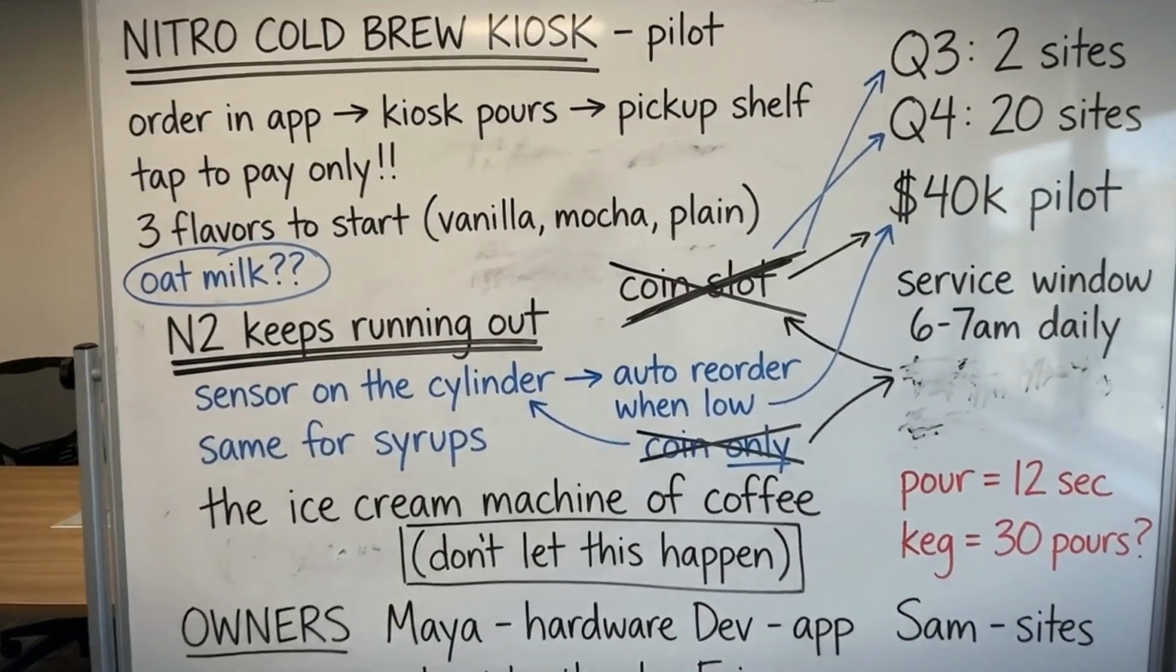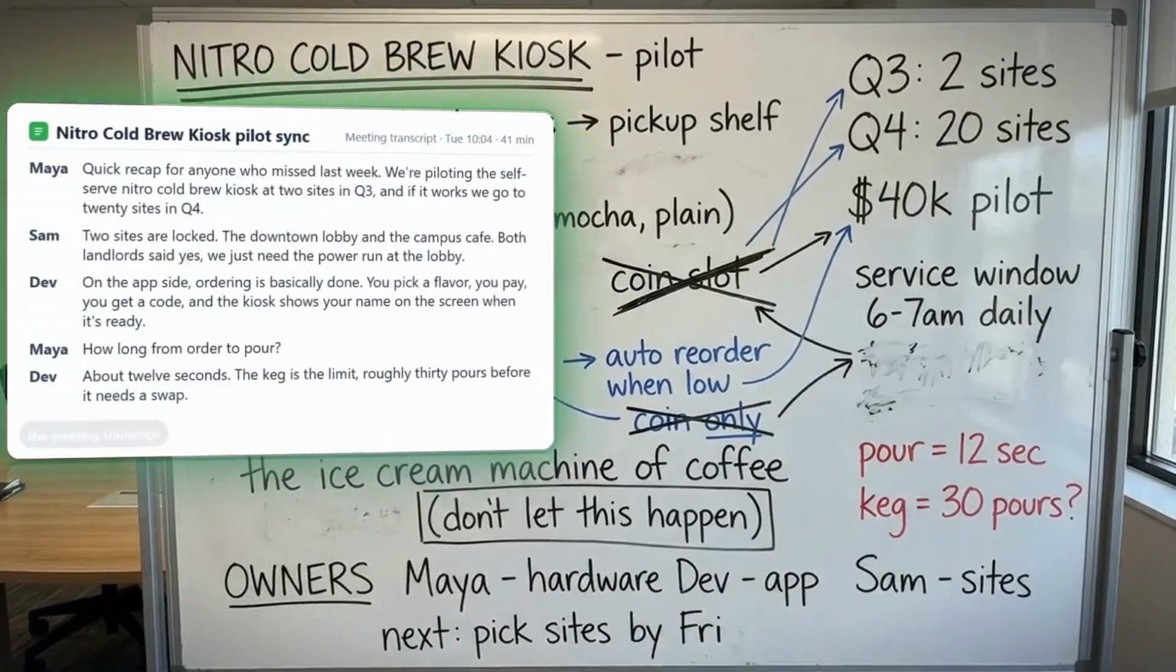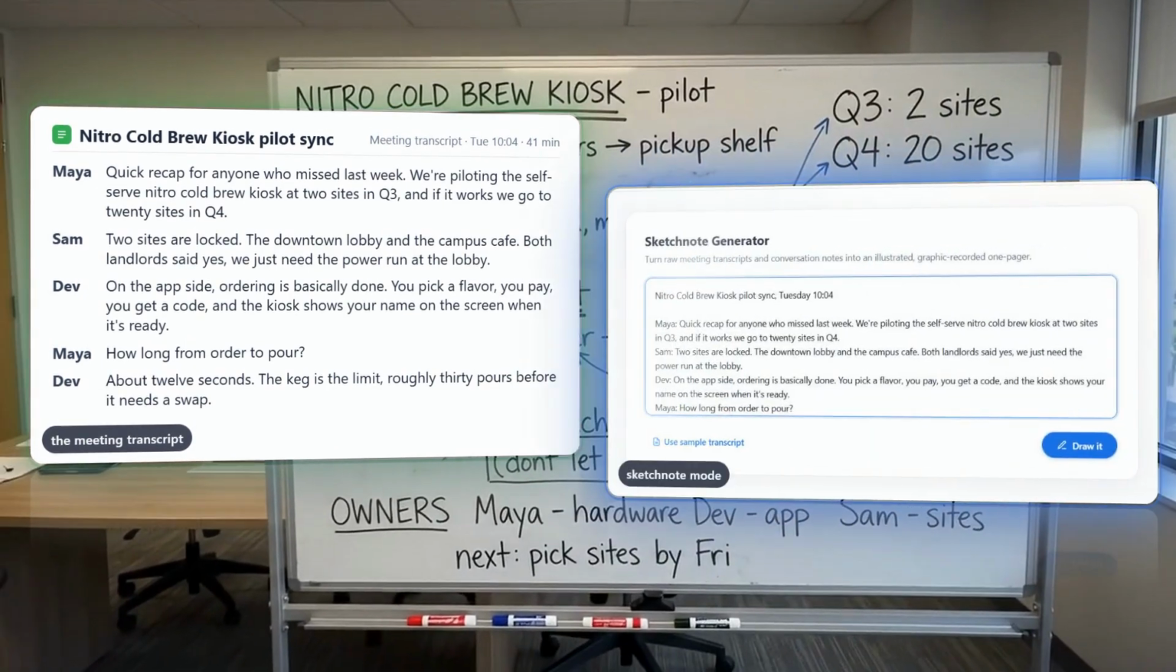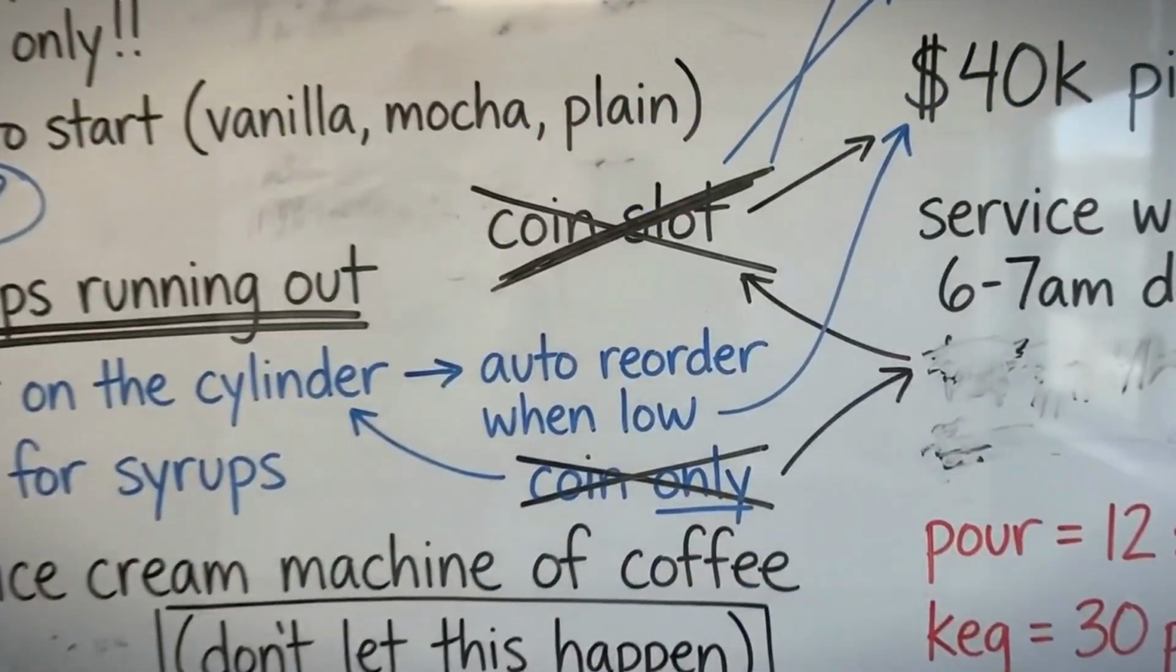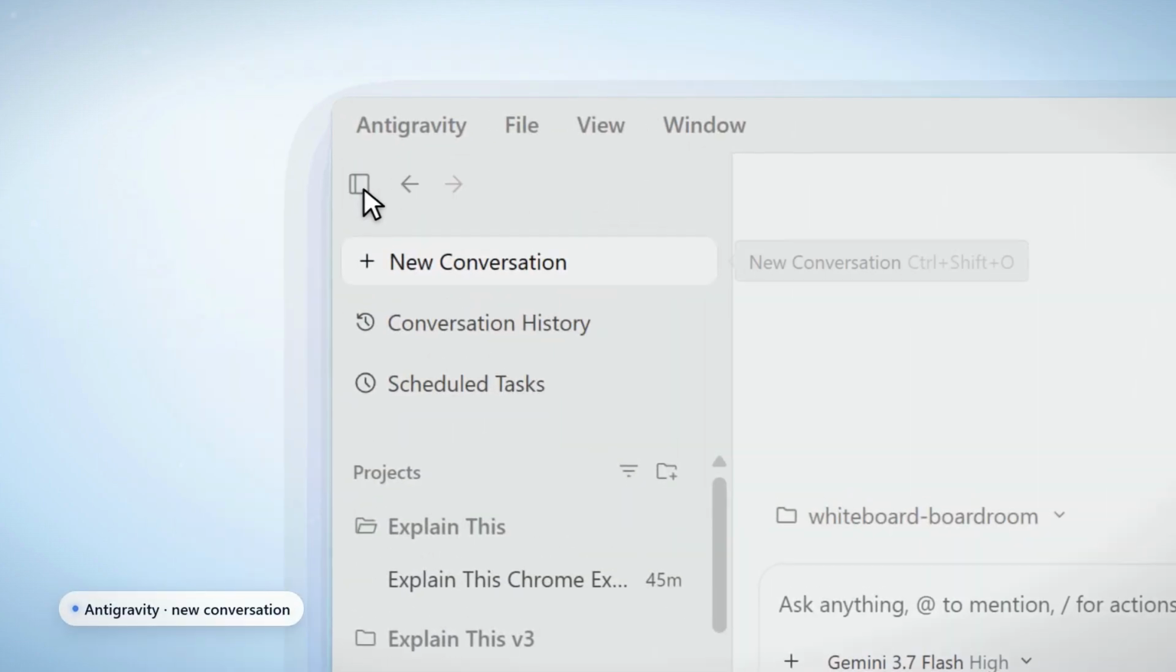Some meetings still end on a whiteboard. Most of them end in a transcript now. Either way, somebody has to turn that mess into something the rest of the team can actually use. So this handles both. I opened Anti-Gravity and just described it.